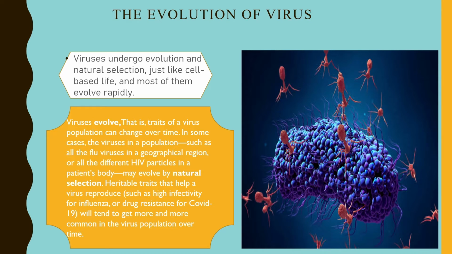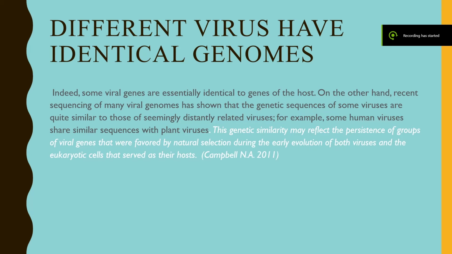So, how do viruses go through natural selection or evolution? They evolve. That is, traits of a virus can change over time. Some viruses will inherit traits that promote survival and help them reproduce. These traits that help them reproduce will gradually become more and more common until an entire virus population may change. So now we're going to expand a bit more about whether natural selection actually happens to viruses. And do viruses actually evolve?